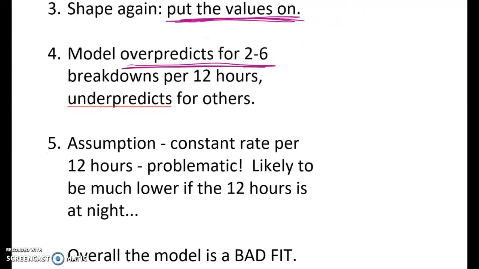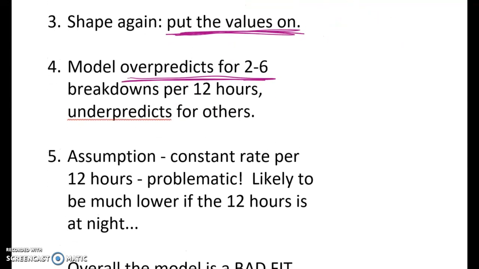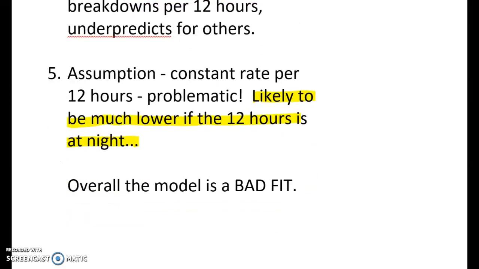Right, the next thing to talk about is that there's a constant rate assumption that we have when we're doing a Poisson, and that is a big problem here, right? Because you must put it in context. Why is it a problem? Well, how many bus breakdowns happen between 2 in the morning and 7 in the morning? None, because there aren't any buses. Okay, so that's a bit of a drama. So overall, what you've got to say is that the model is a bad fit.